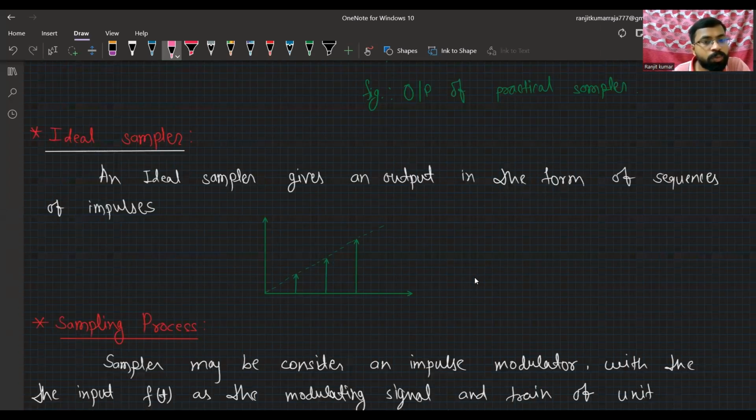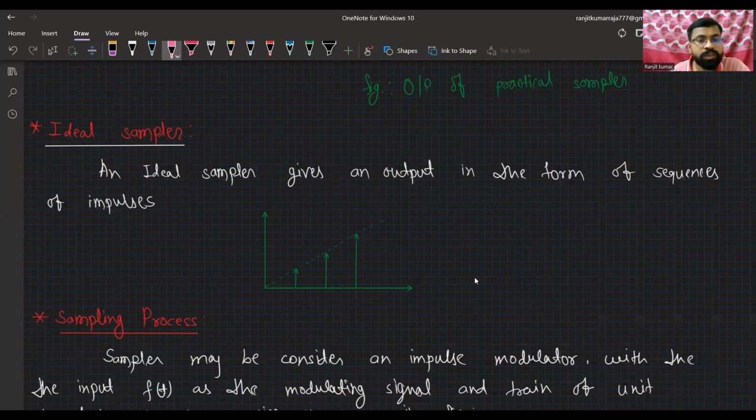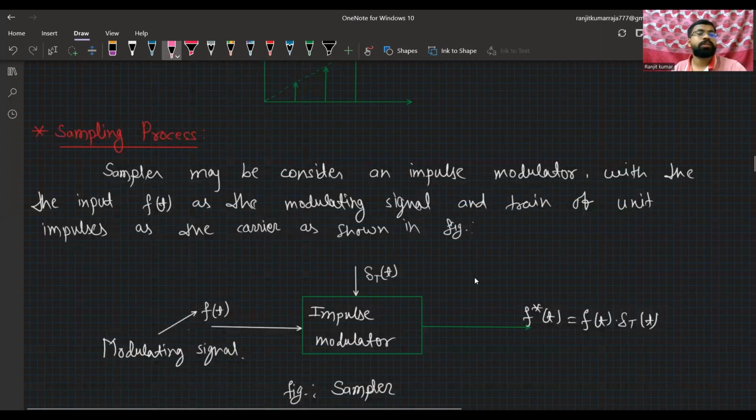The output of the ideal sampler will provide a sequence of impulses. This is the impulse signal, a simple delta signal. We can see here that the nature of the signal is impulse. After that, I'm discussing the sampling process.